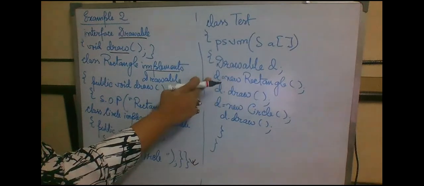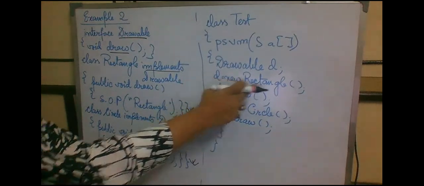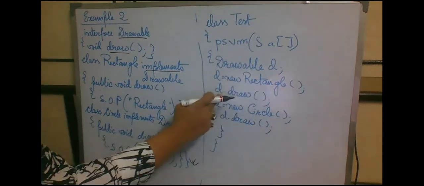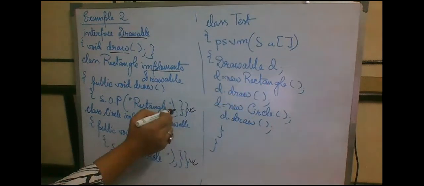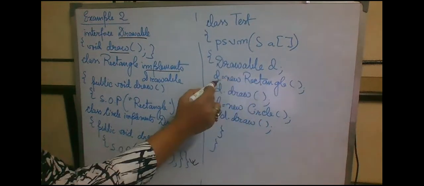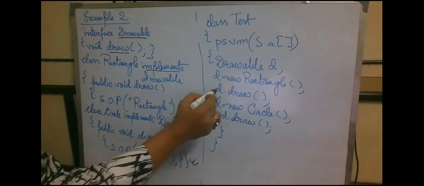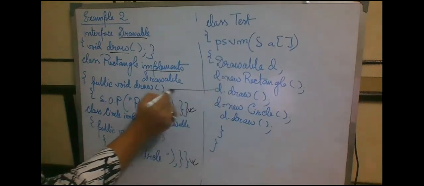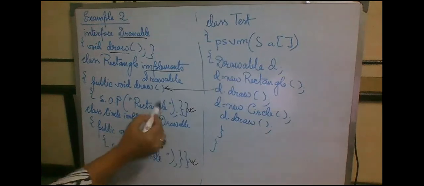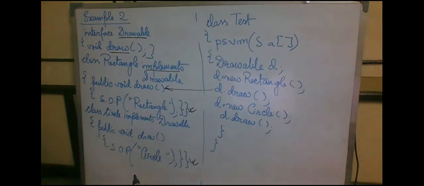Next, this is becoming an object when we are using the new keyword and we are calling the default constructor of Rectangle class, and we are writing here d dot draw. So what this d dot draw will be doing, since it has become an object of Rectangle class, it will be calling the draw method of Rectangle class, and for this particular line we are supposed to get the output, the message is Rectangle.